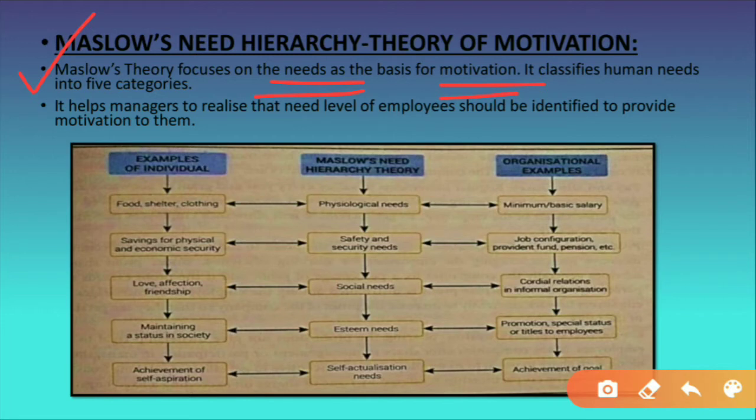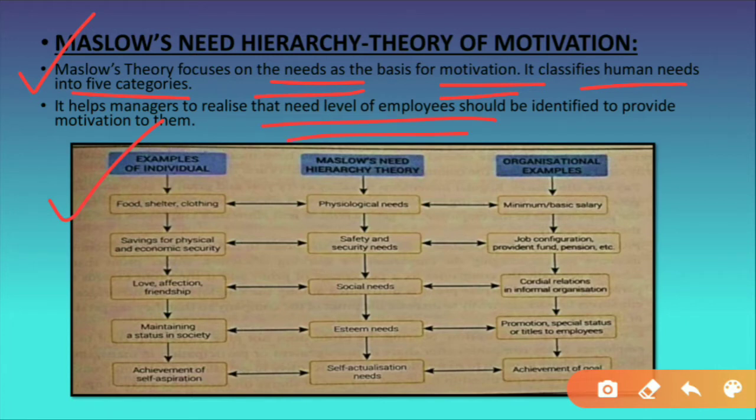Now it says that according to Maslow, human needs are classified into 5 categories. It means that human needs are of 5 types. Generally human needs are classified into 5 categories. We will study all of these here. It also helps managers realize that the need level of employees should be identified to provide motivation.